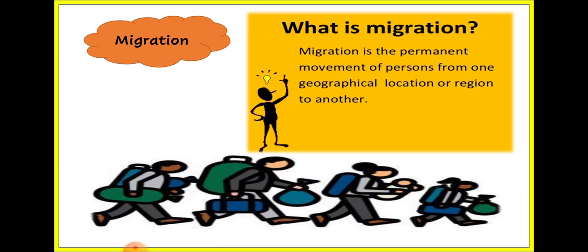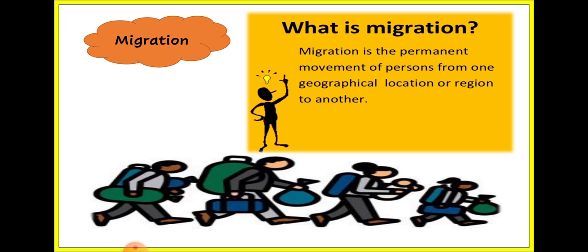Migration means the permanent movement of a person from one geographical location to another. Suppose that I was living in a village and I moved to the city permanently. I have constructed my house here, I'm living here, getting my education here, and I started working here. So what people did is they migrated from one place to another permanently. That is known as migration.